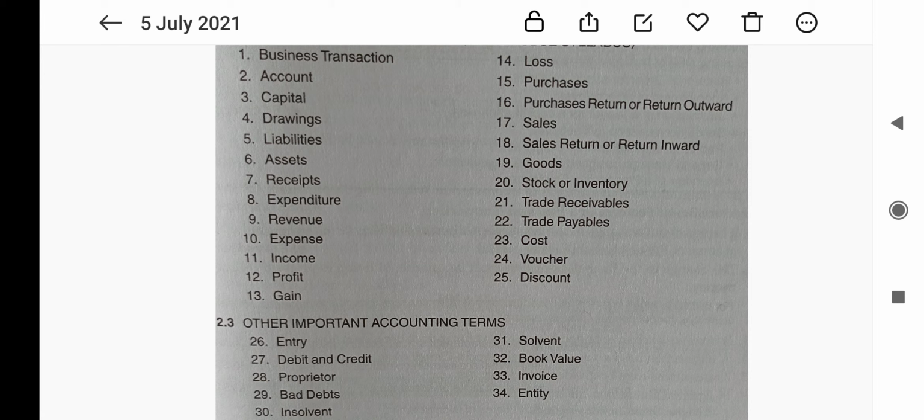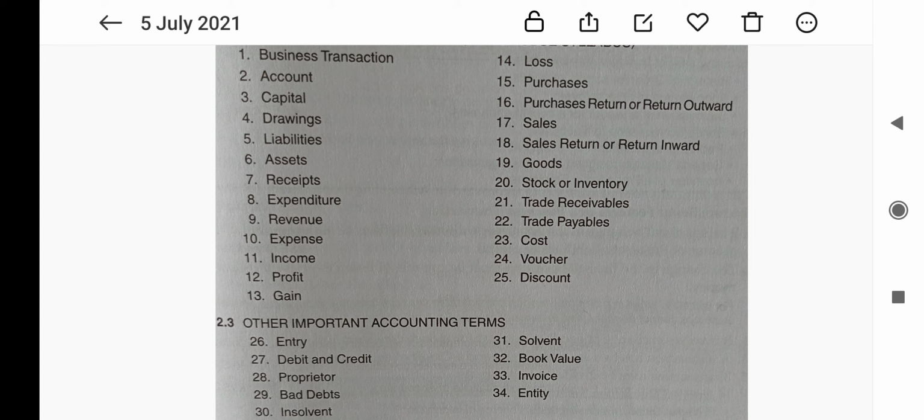Debtor is a person or a firm to whom goods have been sold or services rendered on credit and payment has not been received. The amount due is known as debt and it is shown on the asset side of the balance sheet. Then the bill receivable. A bill of exchange is drawn by the seller on the buyer in which the seller directs the buyer to pay the specified amount at a specific future date. Such a bill becomes a bill receivable for the seller after getting the acceptance of the buyer.